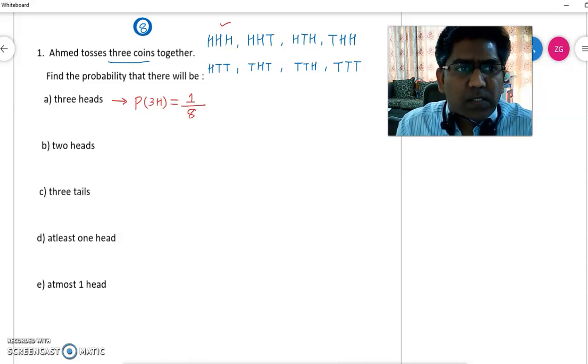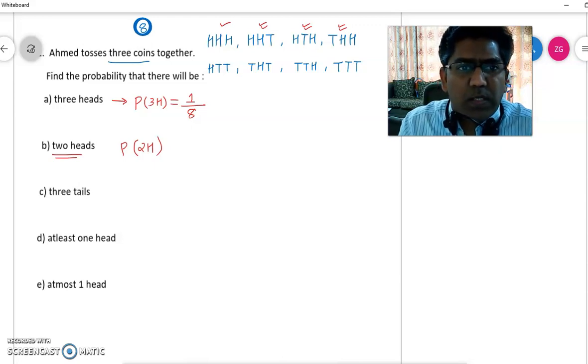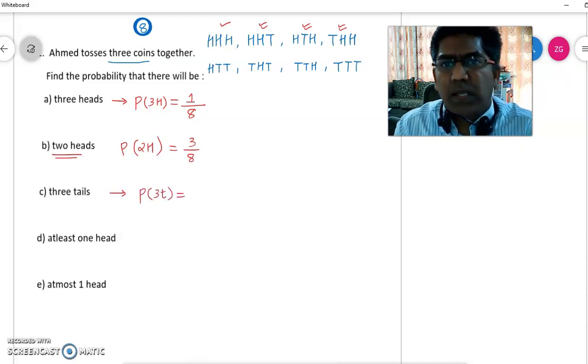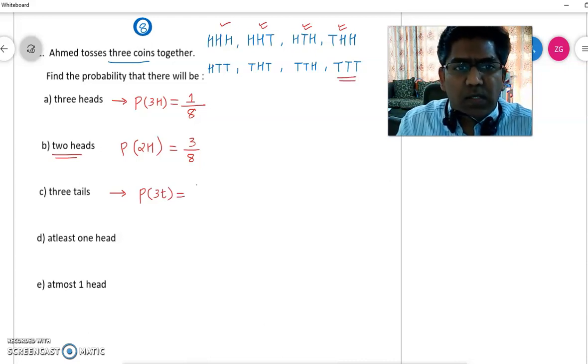The second one, it says give the probability of 2 heads. So we need the probability of 2 heads. If you look at the possibilities, you have 2 heads in the second option, third option and fourth option. So a total of 3 possibilities where you have only 2 heads. So it is 3 out of 8. The next one is the probability of 3 tails. If you look at the sample space, there is only one possibility where you get all 3 tails. So it is 1 out of 8.